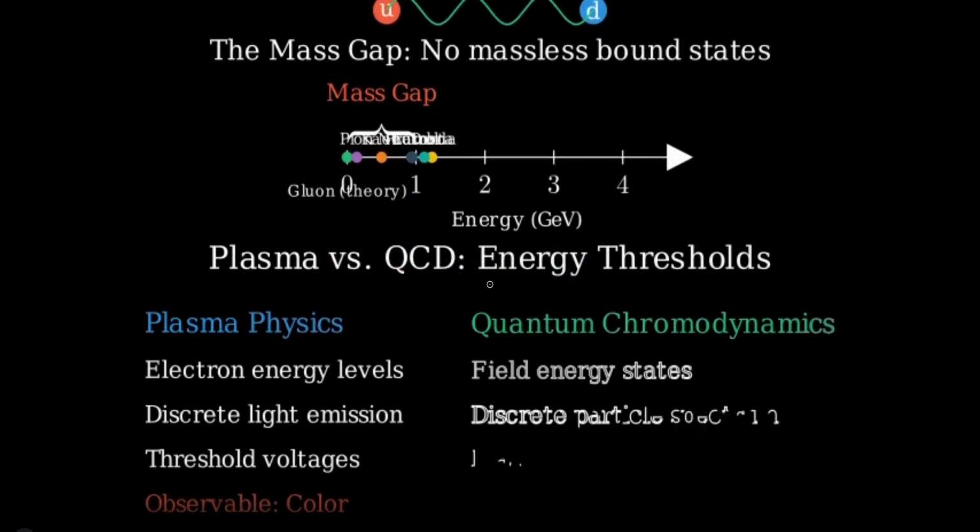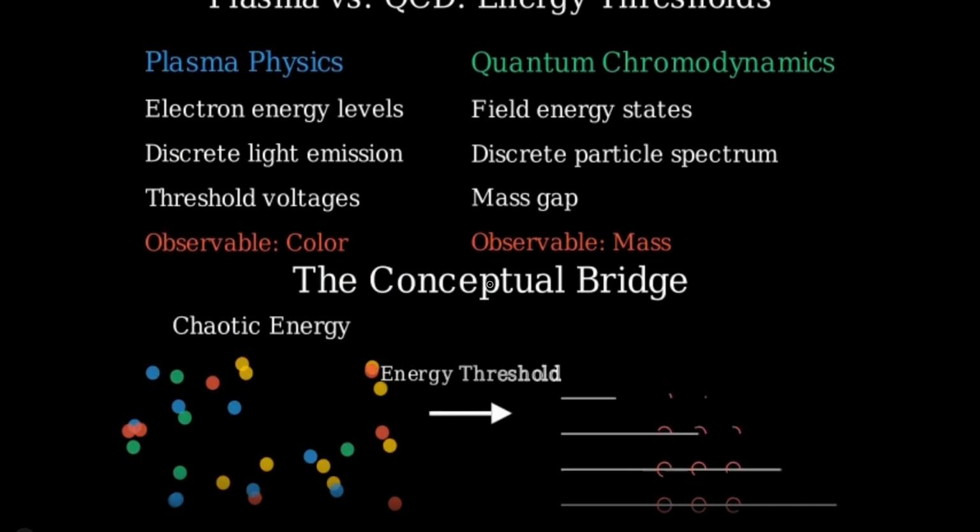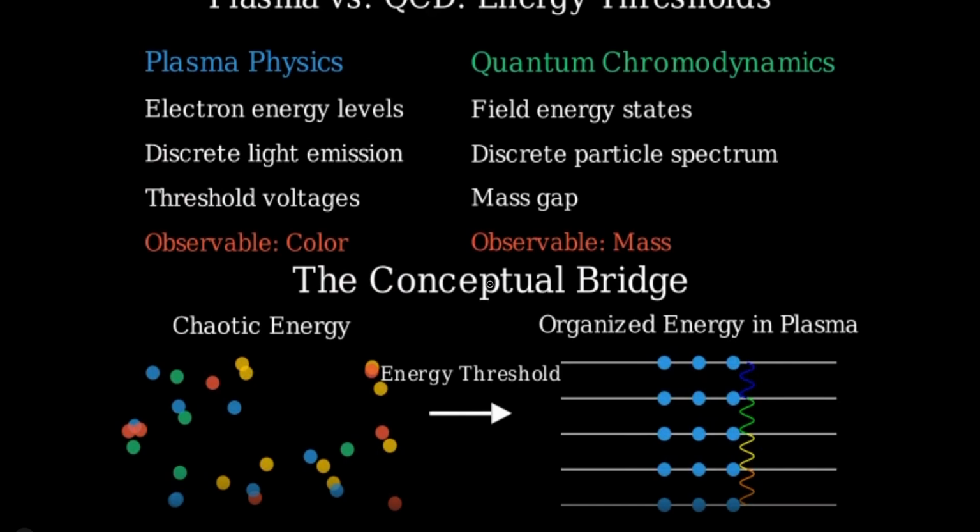This situation is similar to our plasma example, where certain light frequencies only appear above specific energy thresholds. In QCD, mass only appears once energy conditions meet critical thresholds. Let's now explore the deeper conceptual connection between these seemingly different systems. In both plasma systems and quantum field theory, we observe a fundamental principle: structured, observable phenomena emerge only above certain energy thresholds. In plasma, the organization of energy into discrete levels leads to the characteristic colors we see in discharge